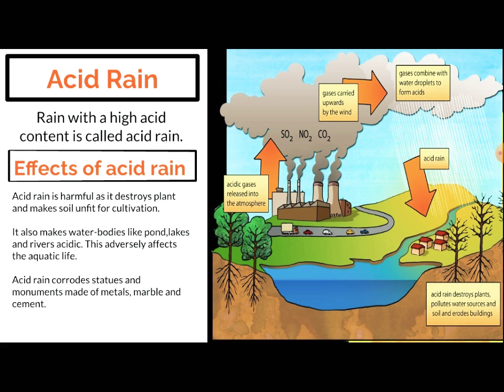Here I have given you a picture that shows how acid rain is formed. Acidic gases are released into the atmosphere from factories and vehicles, and then carried upwards by the wind. Then the gases combine with water droplets and come back to the earth in the form of acid rain. Okay, so I hope you are clear with the topic of acid rain.